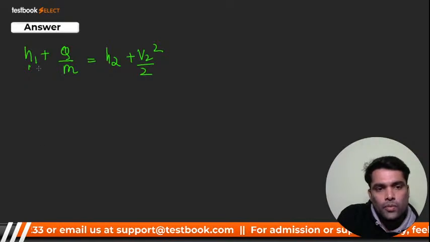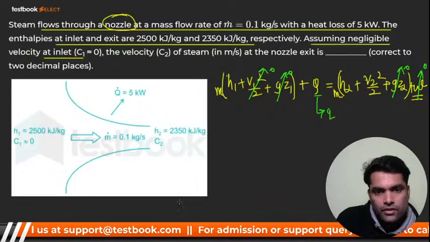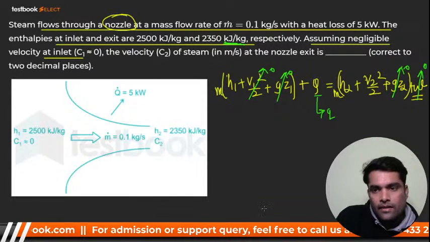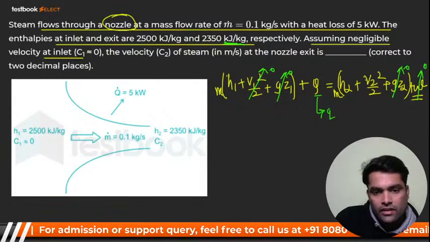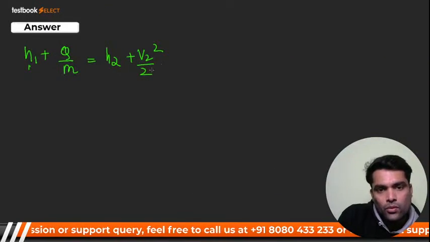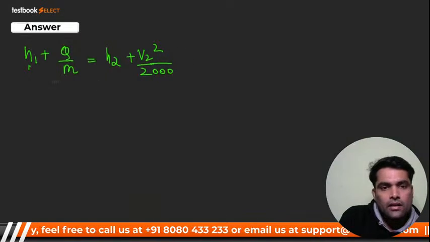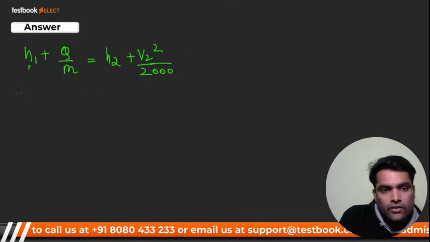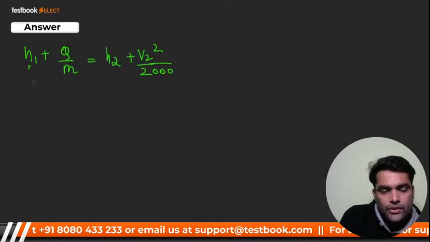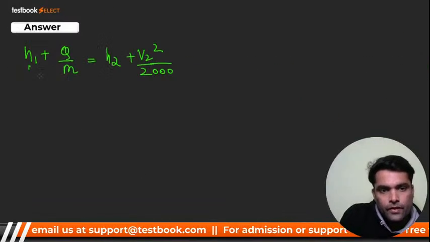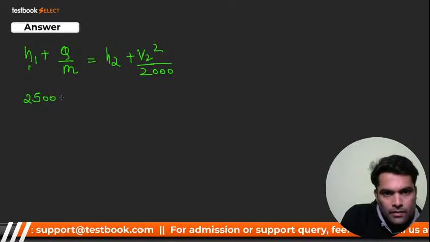These are in kilojoule per kg, right? In the question, it is in kilojoule per kg. But this kinetic energy is in joule per kg. So what I have to do? I have to divide it by 1000. So now it will become 2000, right? So it will become kilojoule per kg now. H1 is given in the question, and it is 2500. So I have put this value 2500.